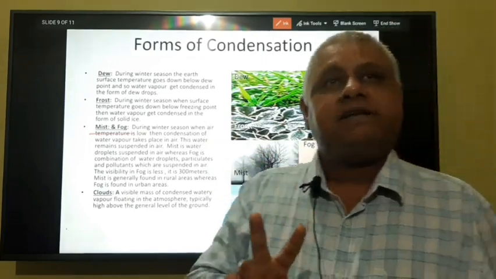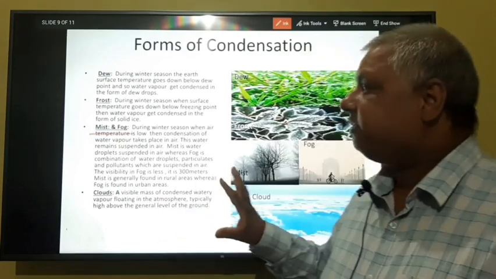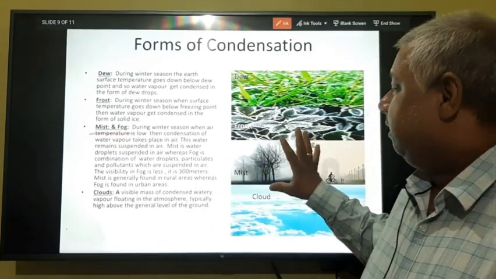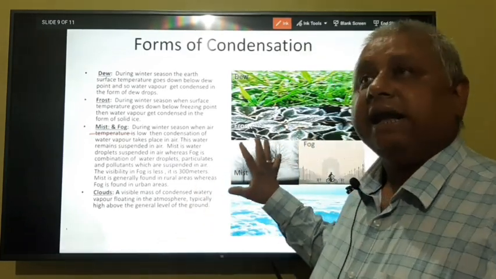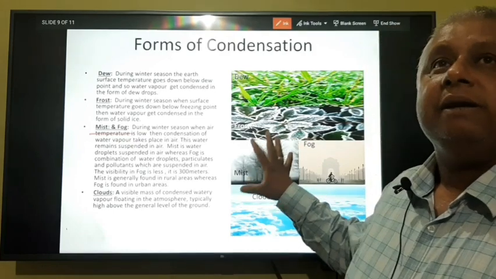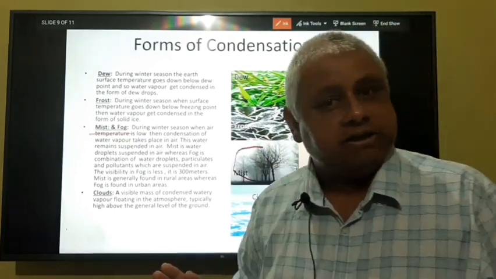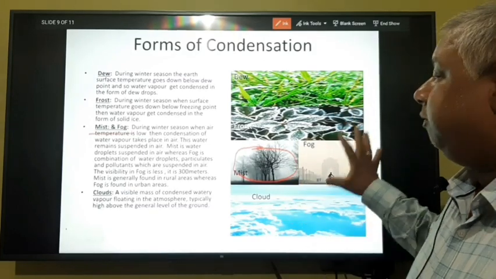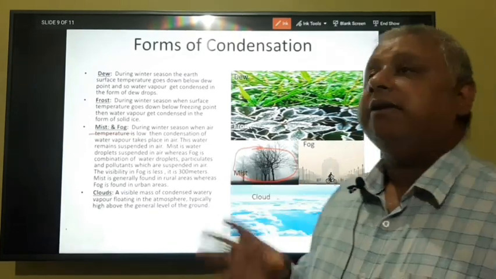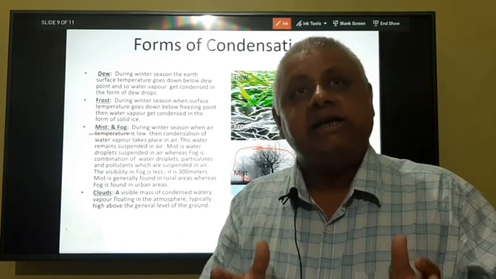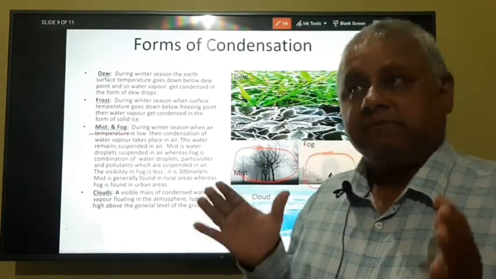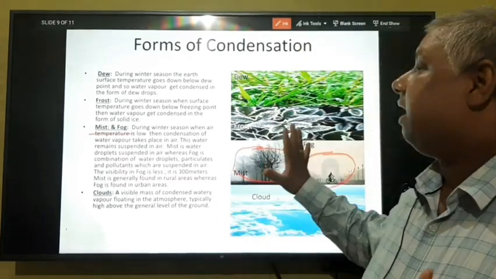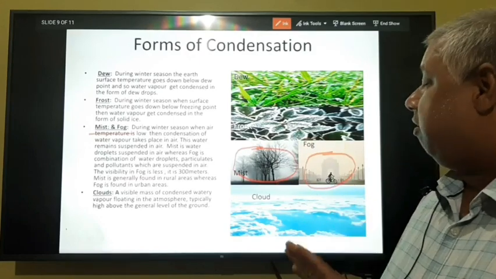There is a basic difference between fog and mist. Mist is generally water droplets suspended in air found in rural areas where there is no pollutant, but the fog is a combination of pollutants, particulates and water droplets which are suspended in air. The visibility in mist is higher than that of fog.